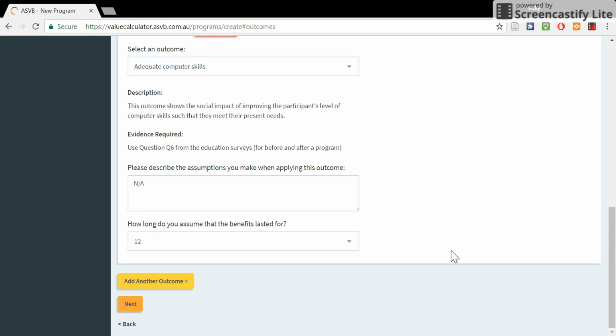It is best to be conservative unless you have a strong reason to believe that the value lasts longer. If you do deviate from this assumption, please base your assumptions as much as possible on data. This may be data from running the program previously, another organization's data, or from an academic paper. It is assumed that the social benefits last a maximum of 1 year because longer-term benefits become increasingly difficult to attribute to a specific program.